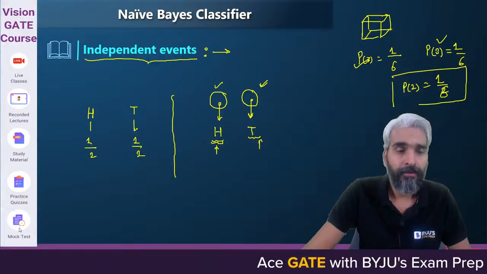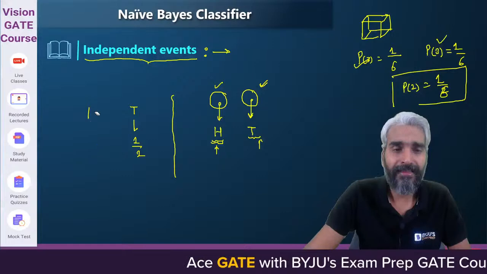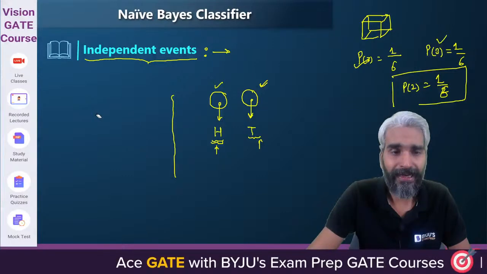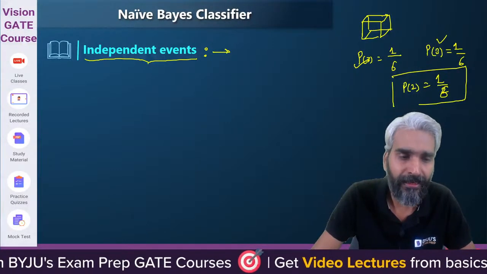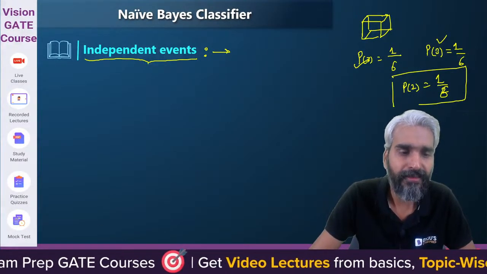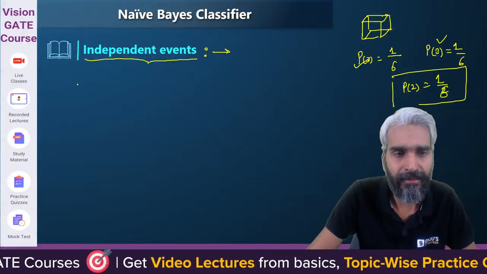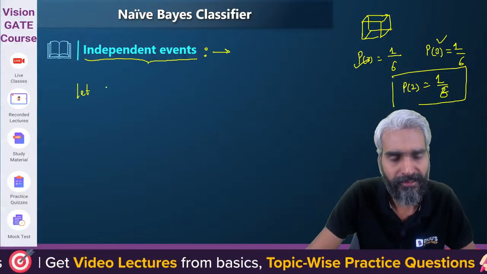Got the idea? So these are the independent events. Please try to understand. Let's assume that A and B are two independent events.